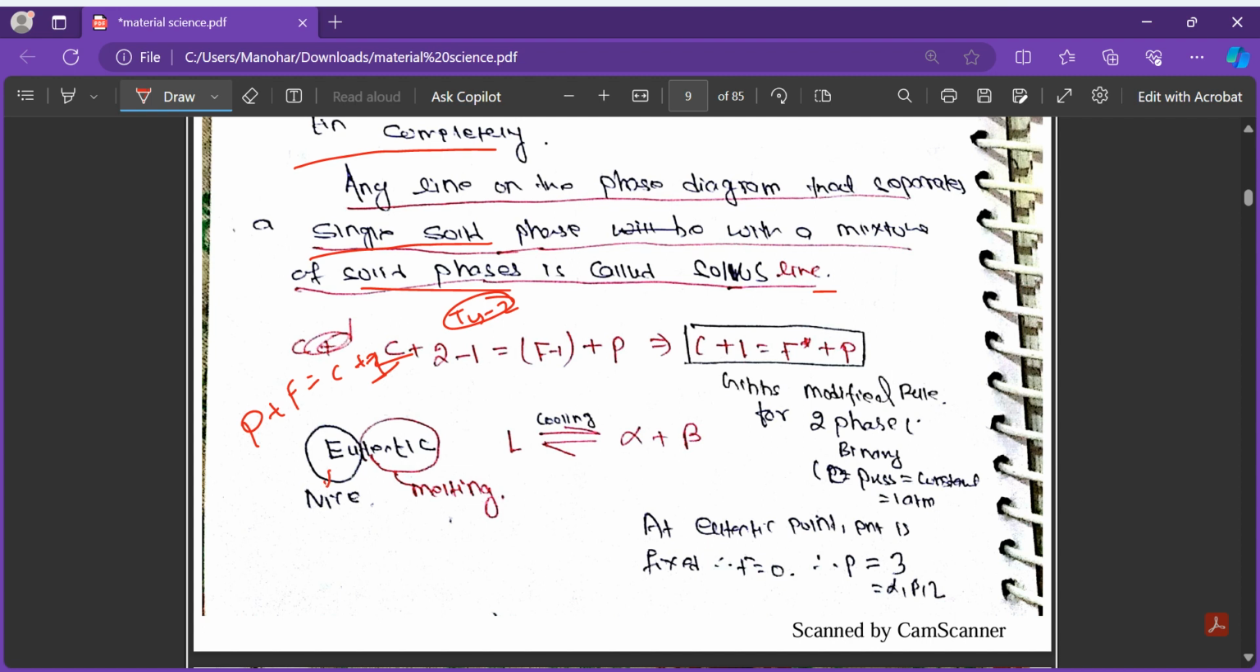Eutectic means "eu" is nice, "tectic" means melting. So eutectic means very nice melting: liquid going directly to the two solids. That's called the eutectic point. At a eutectic point, the degree of freedom equals 0, because of the way we have made the diagram. So this is the eutectic point because here the degree of freedom is 0. This is a totally invariant point.